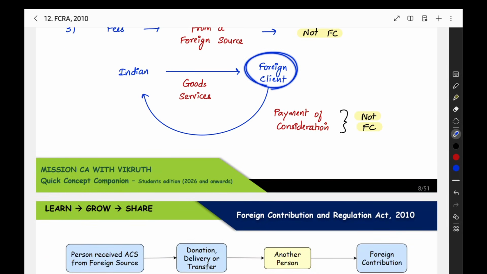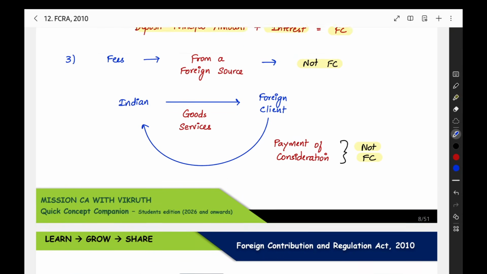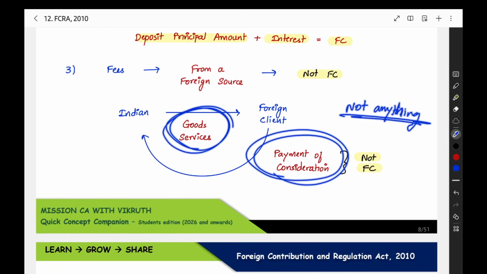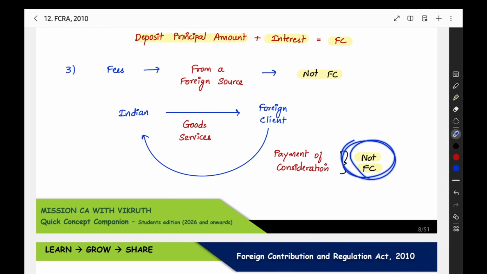Then some foreign client is there. You are giving goods or services to the foreign client. Now the foreign client will make payment of the consideration. Whether that will come under foreign contribution? No. Only if you are not doing anything in return, only those particular items will come under the foreign contribution. Here, in return for the amount, you are sending the goods or services. So that is not a foreign contribution.